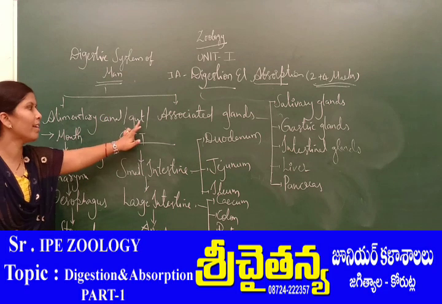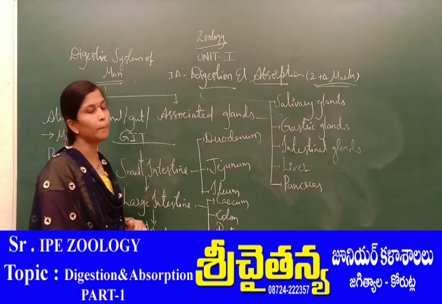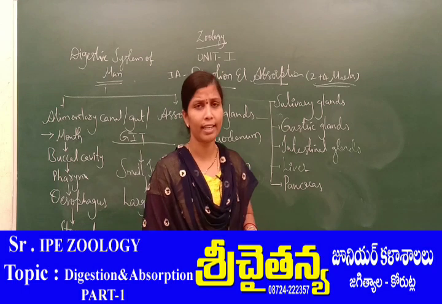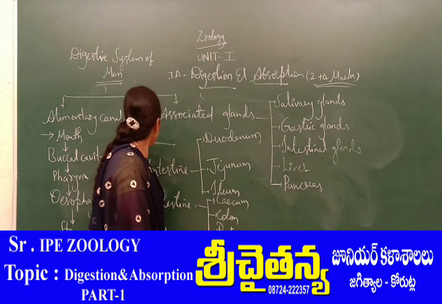So these are all the digestive organs present in the alimentary canal of a human being, which is also termed the gut, or the gastrointestinal tract. Okay, this is only the alimentary canal.